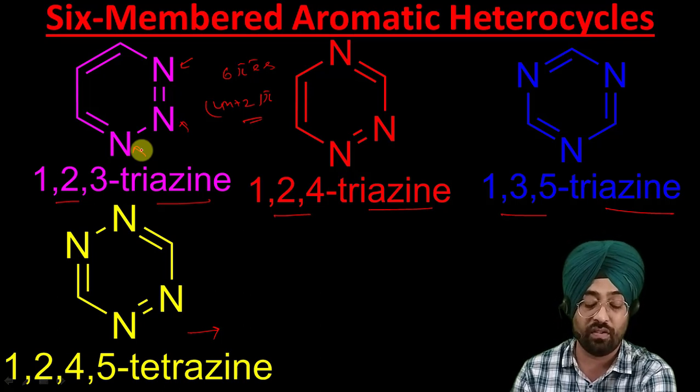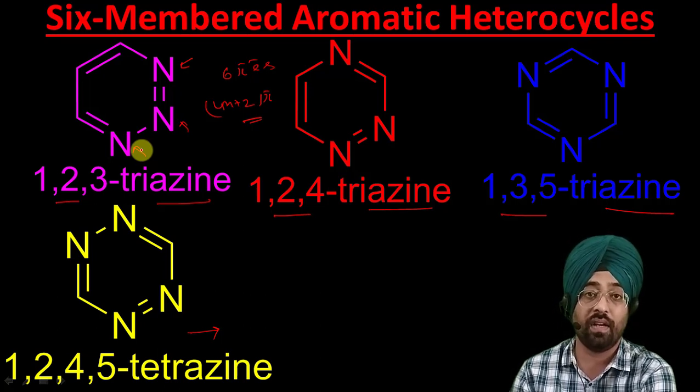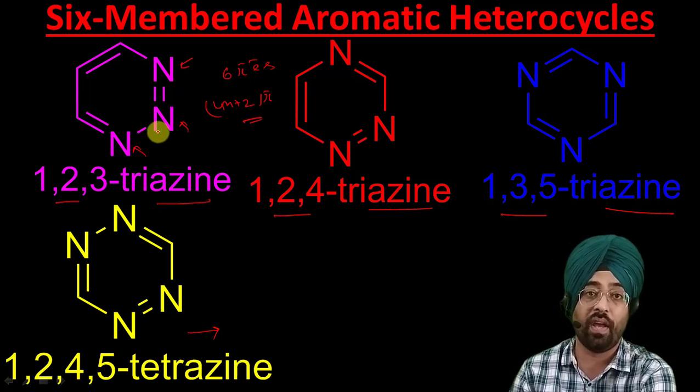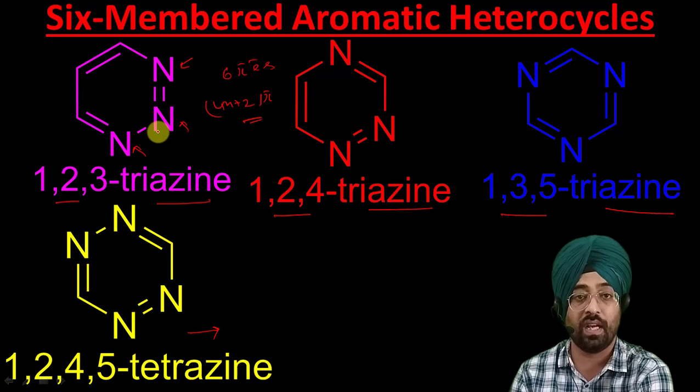We will study how we can quantify aromaticity. Although it is very difficult, there are many ways by which we can quantitatively say that this is more aromatic, this is less aromatic. One such phenomenon is bond alternation, which we will discuss in detail in our next lecture. This was just to give you an idea about what types of aromatic heterocyclic compounds are available that we are going to study. So these were 6 membered aromatic heterocycles.